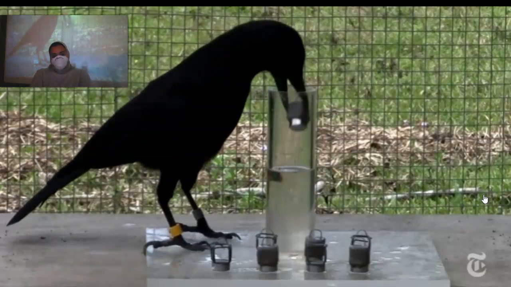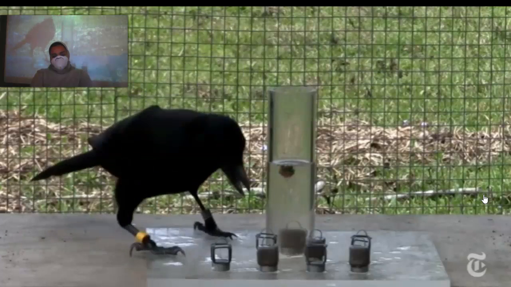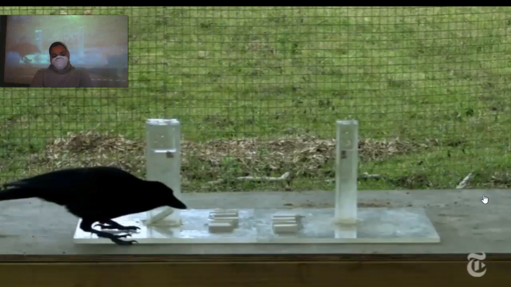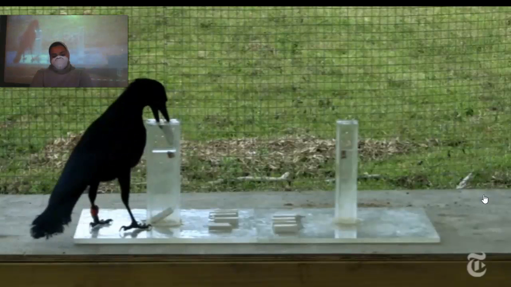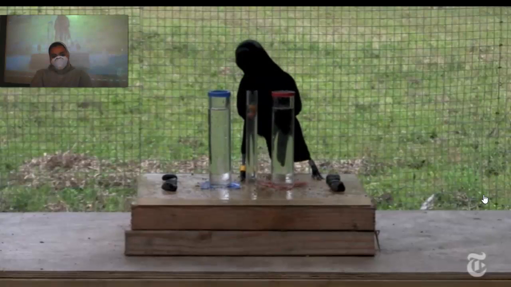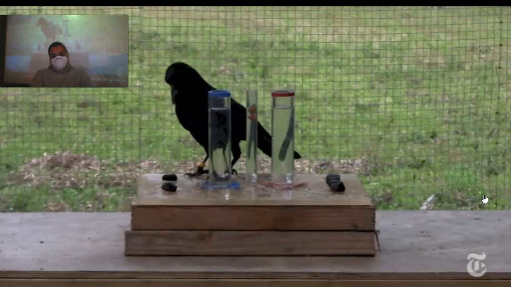They picked out sinking over floating objects to raise the water level, and solid over hollow objects. They didn't do well with wide versus narrow tubes. And if part of the whole tube apparatus was hidden, then they weren't able to figure it out. So it seems that crows really need to see the cause and effect in order to understand the problem.